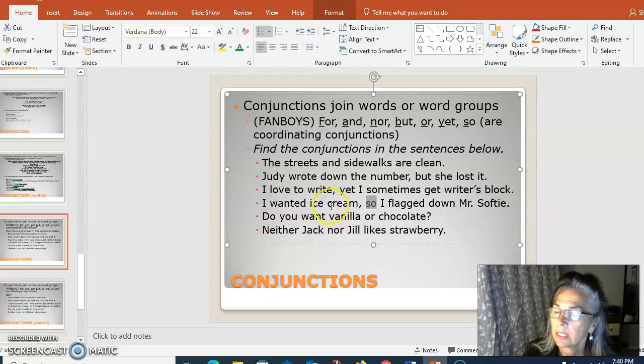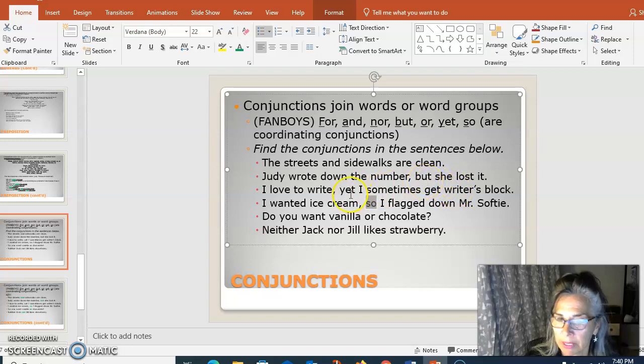But notice that each one of these coordinating conjunctions indicates the relationship, if you will, of those two clauses. I wanted this, so I did that. In other words, cause and effect. I love to write, yet I sometimes get writer's block. Yet tells us that there's some contrast or oppositional ideas in these two in relation to one another.